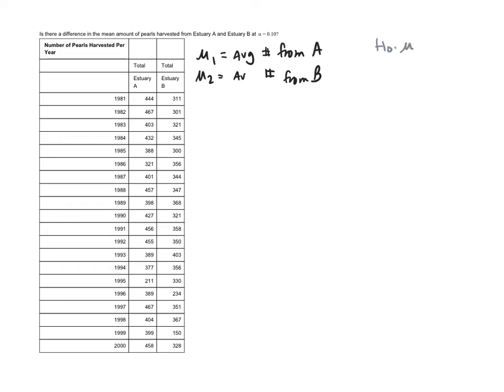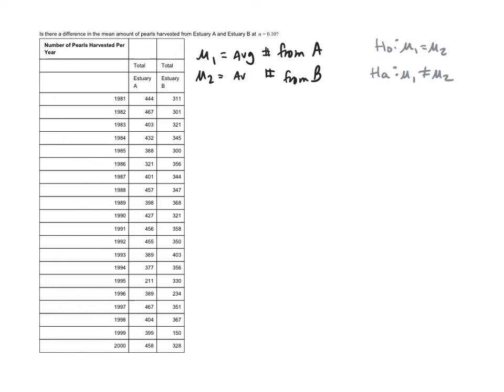So the null would say they are just equal, which means their difference is 0. In our alternative, we're trying to see if there is a difference. We're trying to see if they are different. We don't really care which one is bigger than which, but we want to just know if there is a difference.